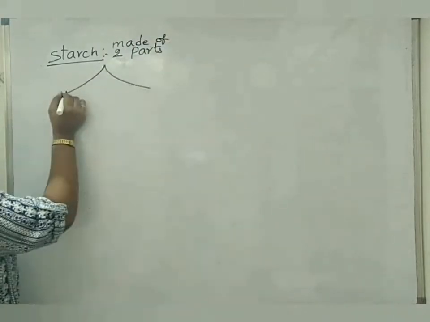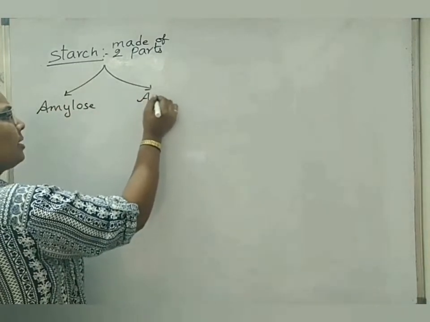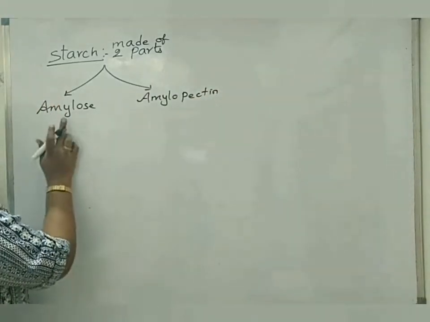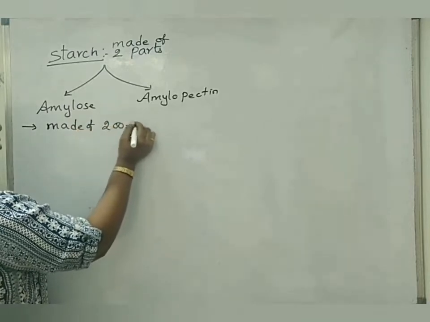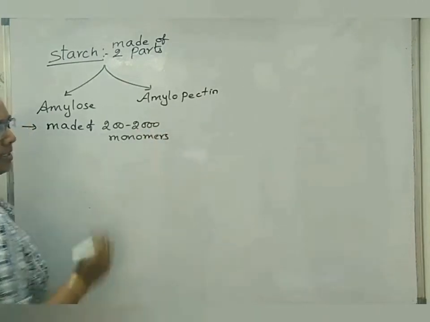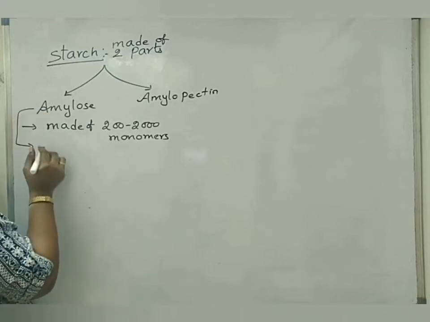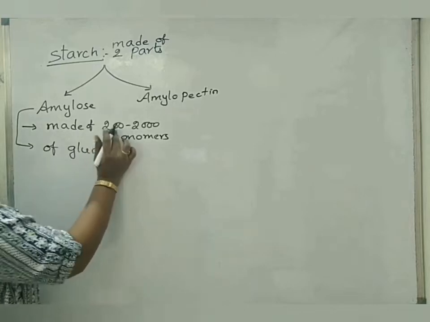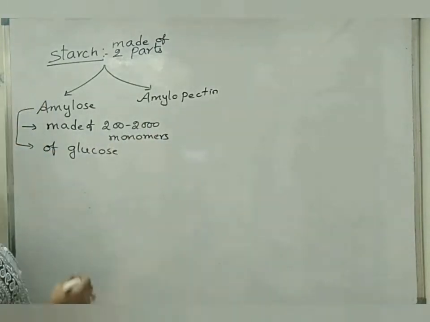What are those two parts? One is amylose. Second part is amylopectin. Amylose part of starch is made of 200 to 2000 monomers or monosaccharides. So, all the monomers are of glucose only. Means all the 200 or 2000 monosaccharides or monomers are of glucose only.